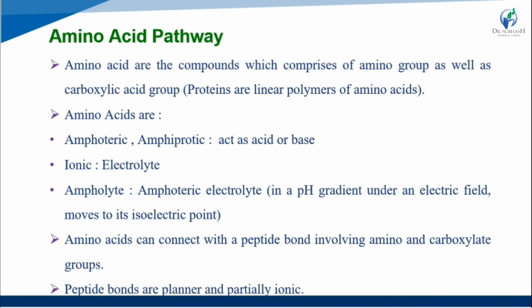The peptide bond is planar and partially ionic.